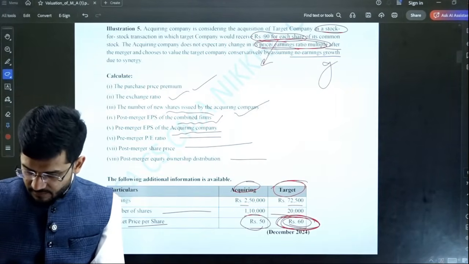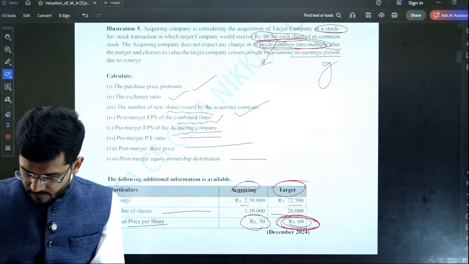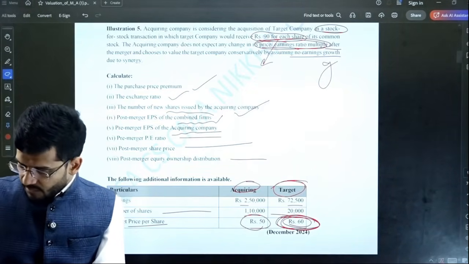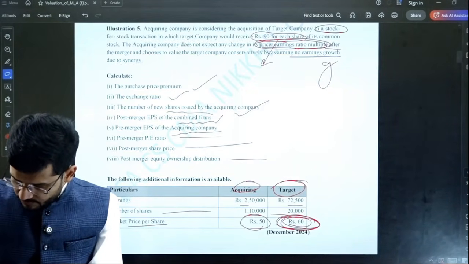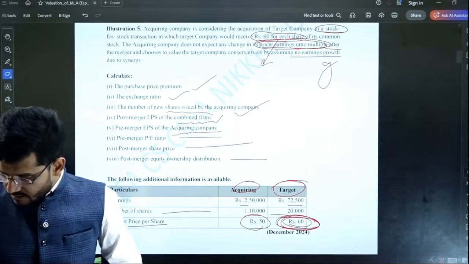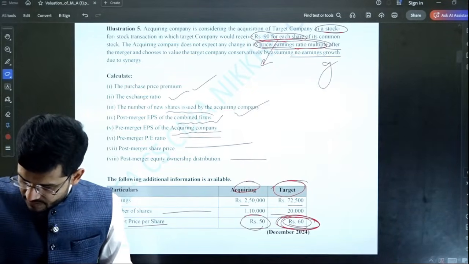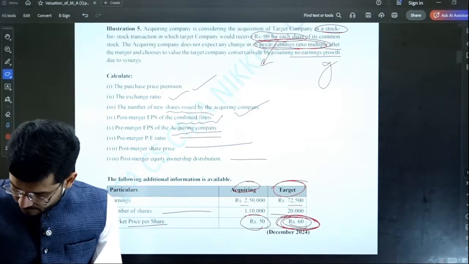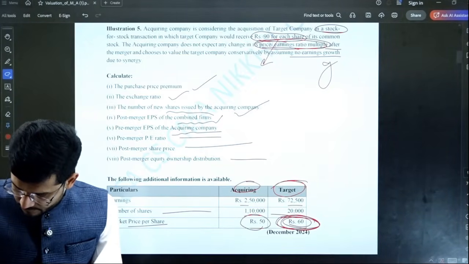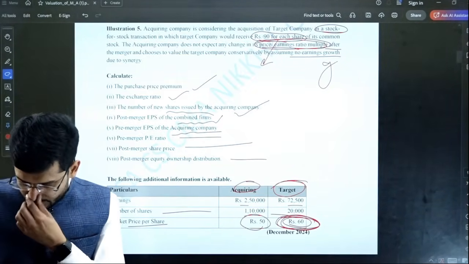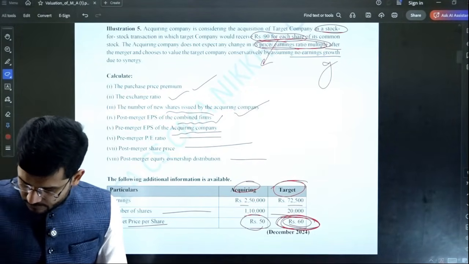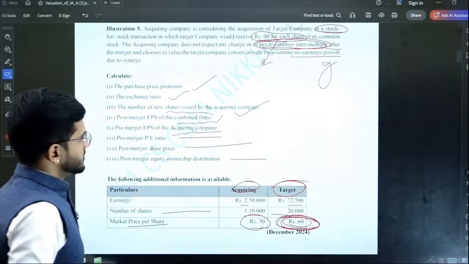Yes, perfect answer. Perfect answer. Very good answer. It is 1.5 times. The answer is yes, correct.